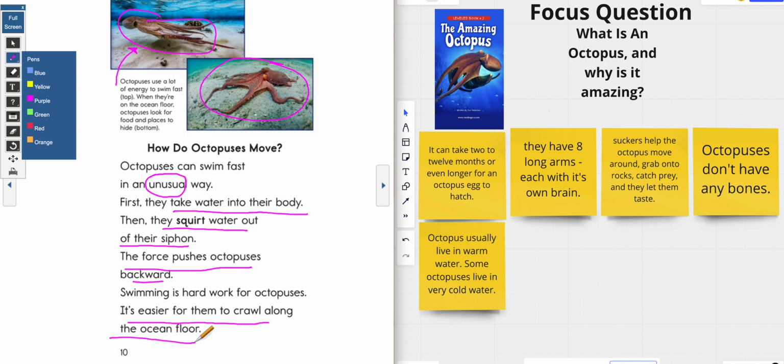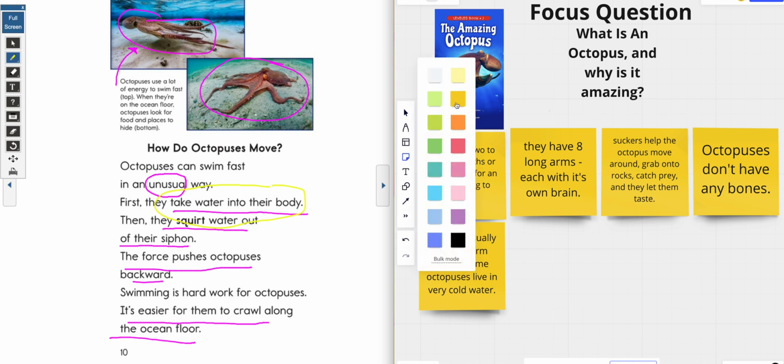Oh my goodness. Now that was a lot to read. So I'm actually going to have you pause the video right now and reread that page. Do that for me. All right, you did it. Perfect. Now, I want to know, they said that they move in an unusual way. So I have to break that sentence down because it's like, what makes it so unusual? Well, the first thing that makes it unusual is that they take water into their body. So let's put that on our sticky note.